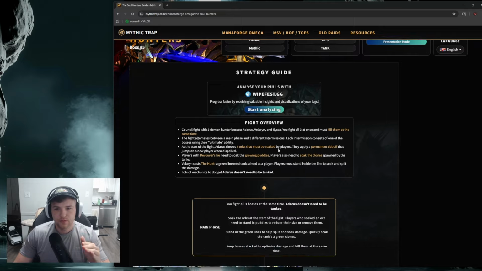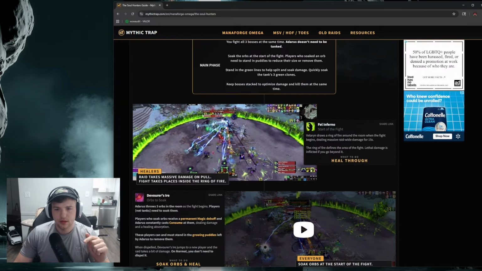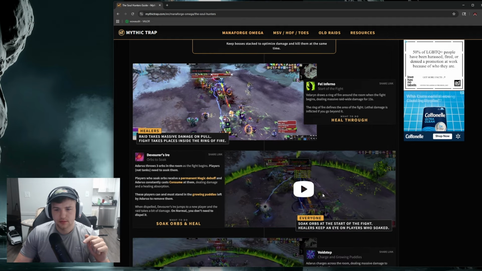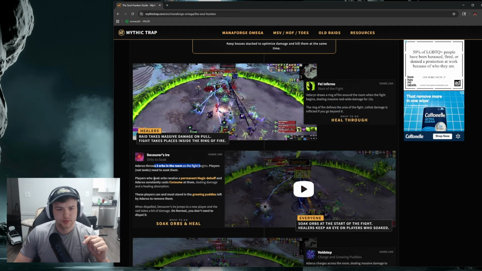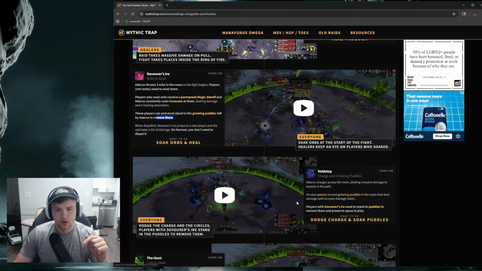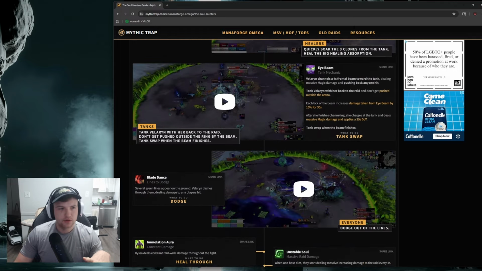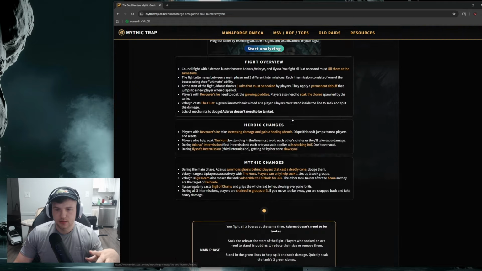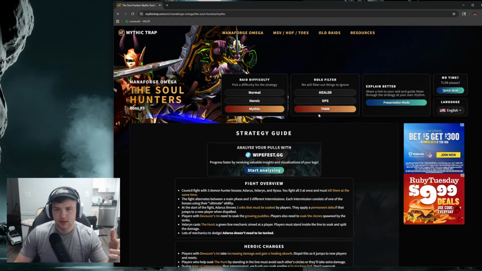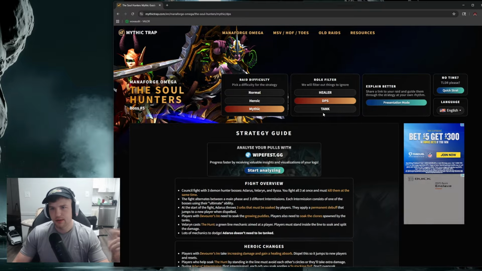It'll give me a fight overview, and then it will give me videos of the mechanics here that I can watch, as well as thorough descriptions of all of the mechanics and different things that you may have to do throughout the fight. They have this for each boss. That's for normal. This is for mythic, where it'll add a lot of extra stuff, and then you can also filter it by what your role is, so it doesn't give you info that you may not need.